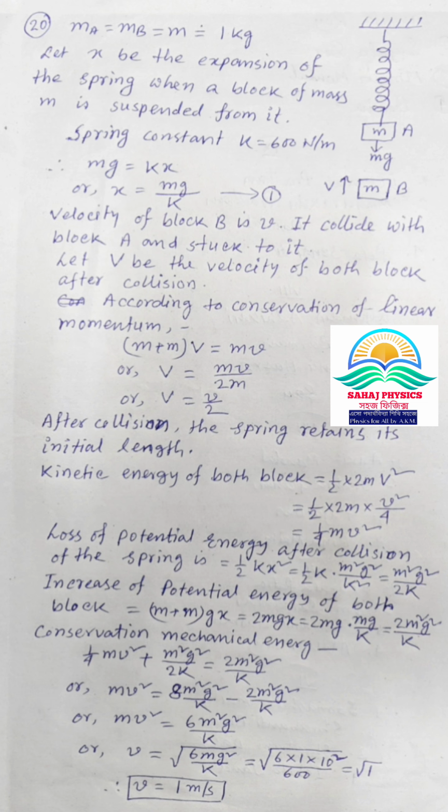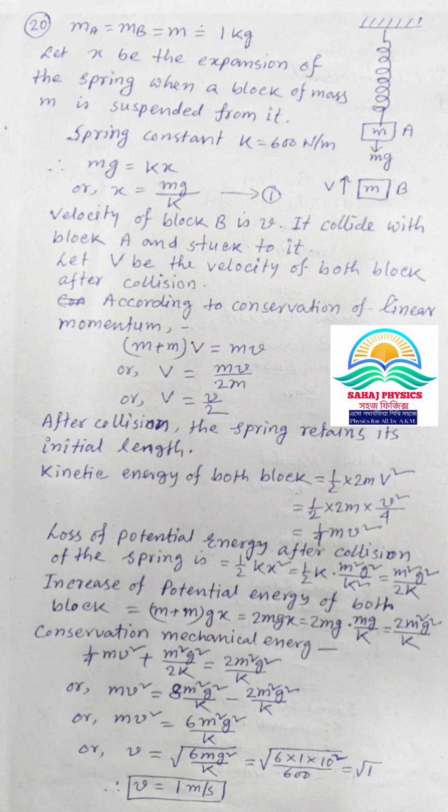Kinetic energy of both blocks, we can write, is 1/2 × 2m × V². We can replace V by v/2. Then the kinetic energy of both blocks will be 1/4 mv². Loss of potential energy of the spring after collision is 1/2 kx². We can replace x by mg/k according to equation 1. Then the potential energy will be 1/2 × k × m²g²/k² = m²g²/2k.